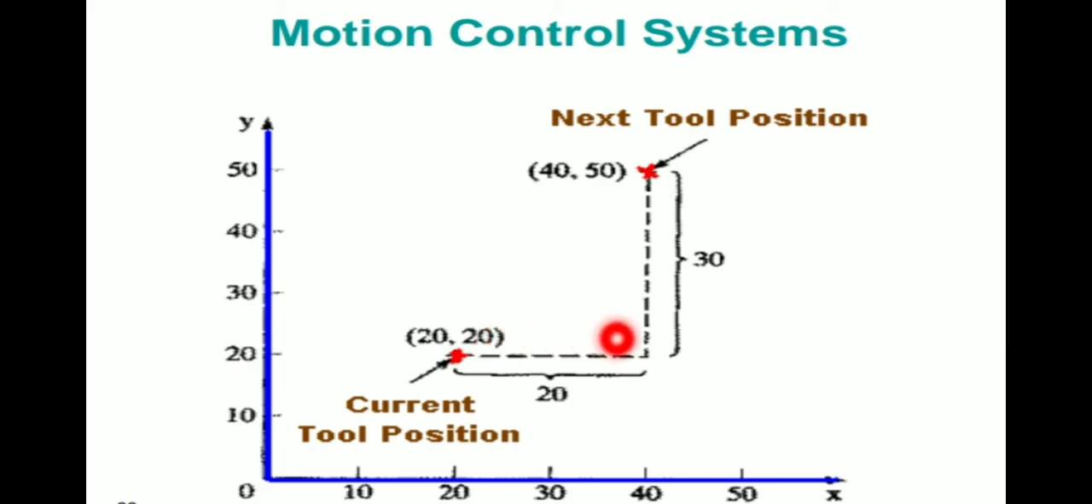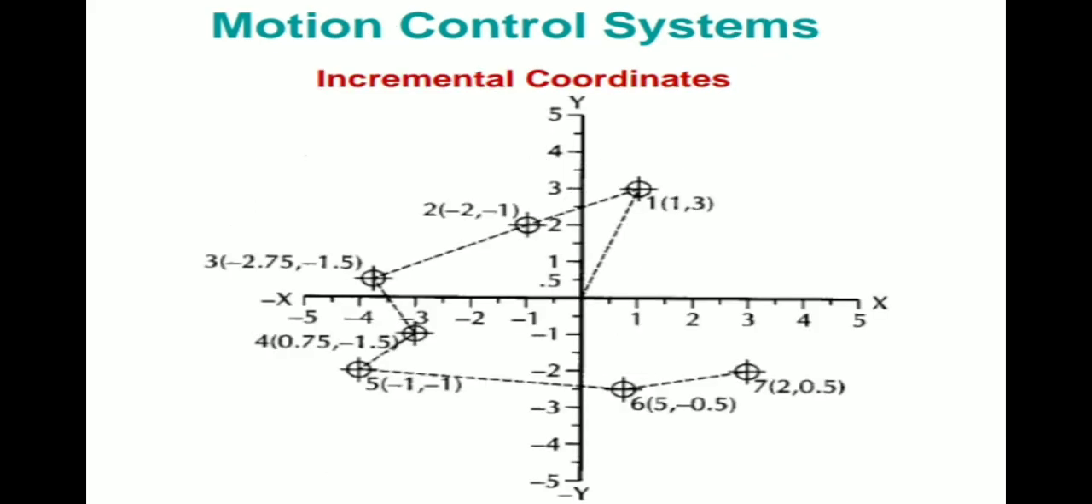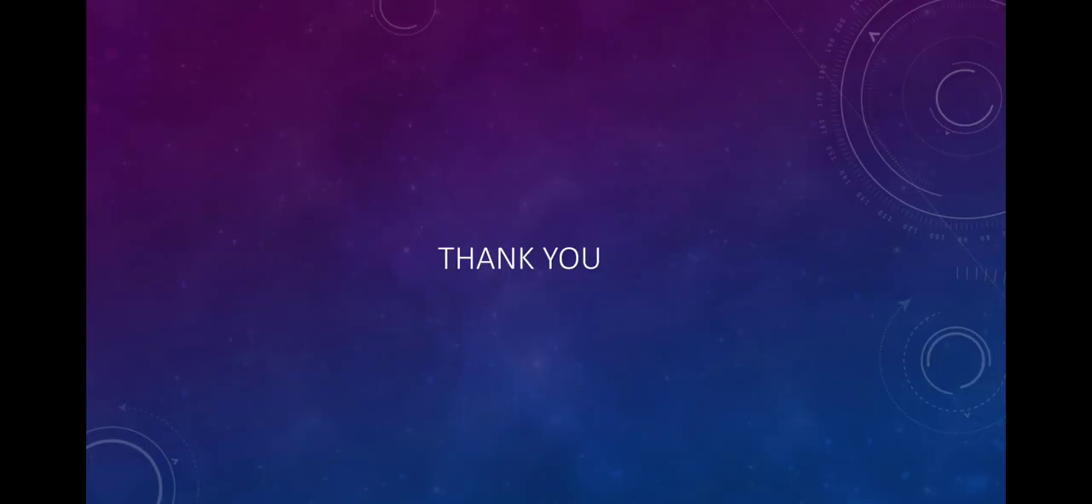It should be moving 20 mm on the x axis and 30 mm on the y axis in that position. So the cutting tool should be moving in a straight path. In the incremental coordinate system it should be moving in linear directions. So that is the difference between the absolute coordinate system and the incremental coordinate system.